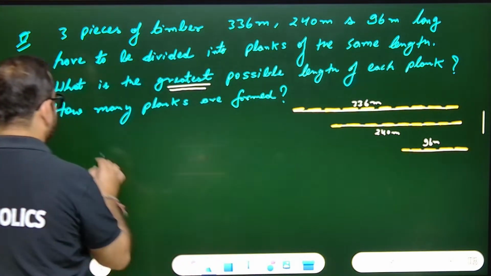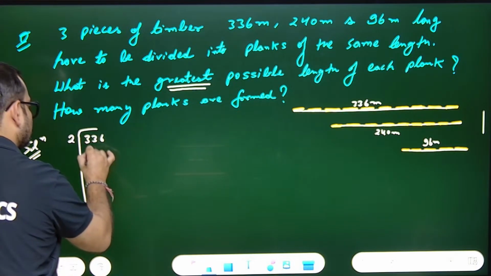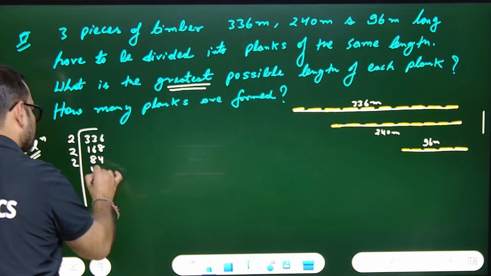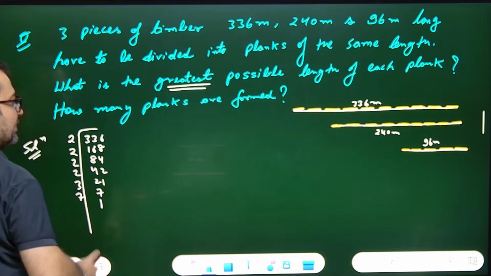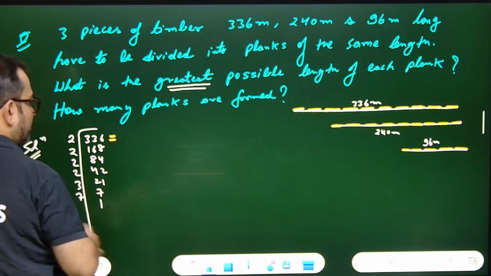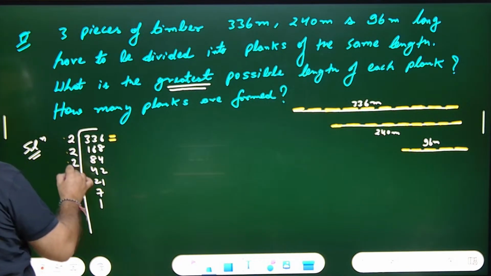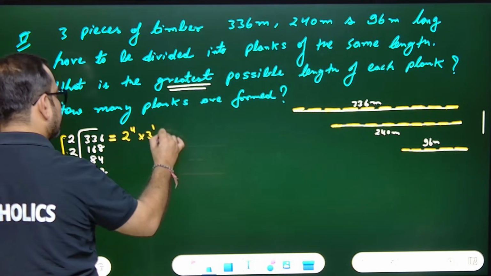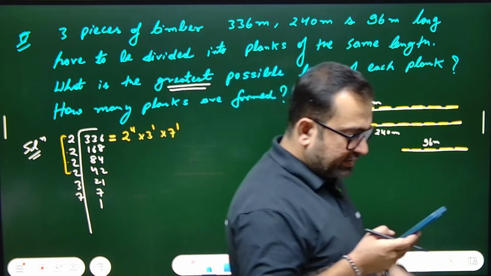Okay, now 336. Prime factorize it. 2 1s are 2, 2 6s are 12, 2 8s are 16. Then 2 8s are 16, 2 4s are 8, 2 2s are 4, 2 1s are 2, 3 7s are 21, and 7 1s are 7. So I can write 336 as what? 2 raised to the 4, into 3 raised to the 1, into 7 raised to the 1. Is this clear or no?